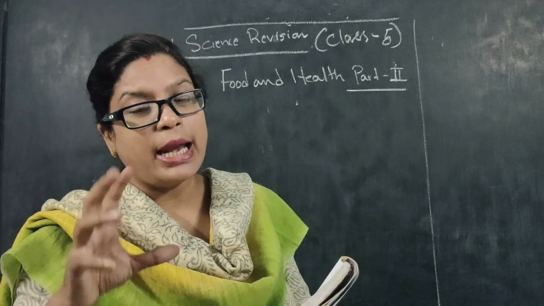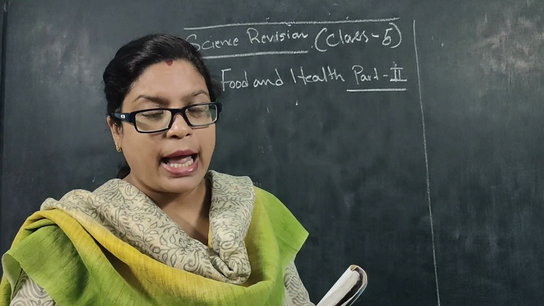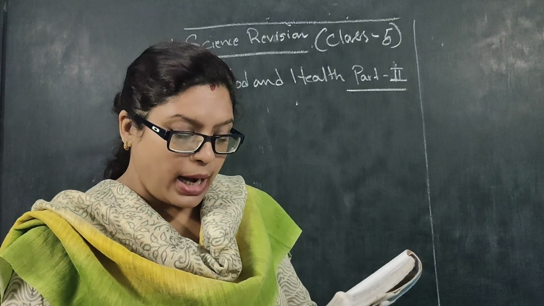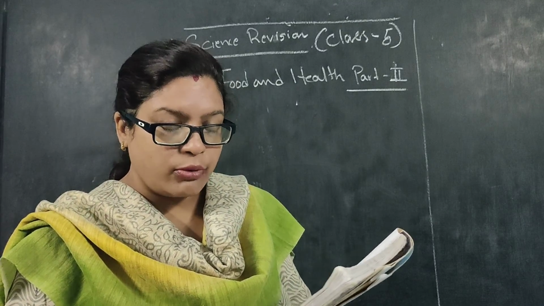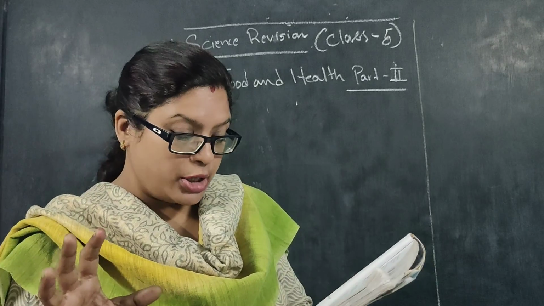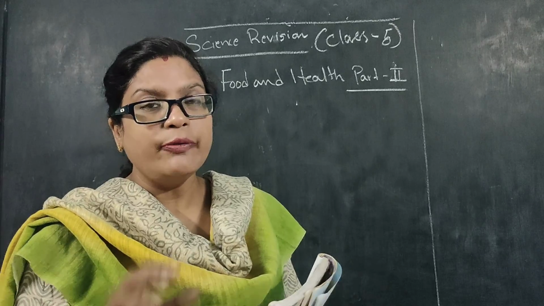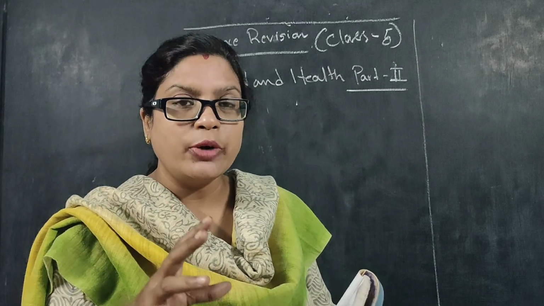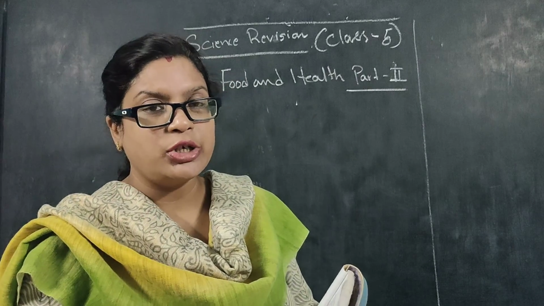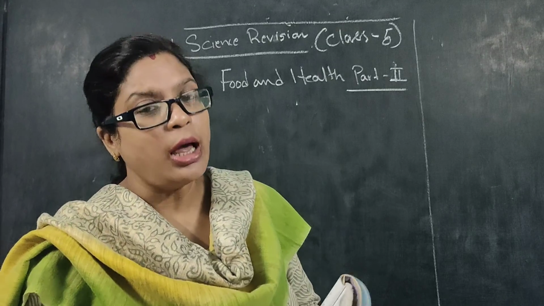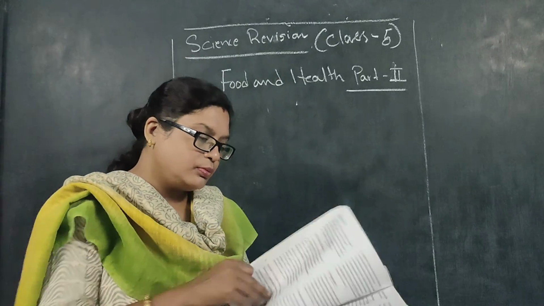Canning is another way. Canning means when we are putting food inside the can, we are preserving the food inside the can. Like beans and baked beans and fruits, we are keeping it in its condition. And pickling means adding vinegar or oil. You know, if you add some oil or vinegar to the food and if you preserve it in the refrigerator, then it is going to stay for a longer period of time.